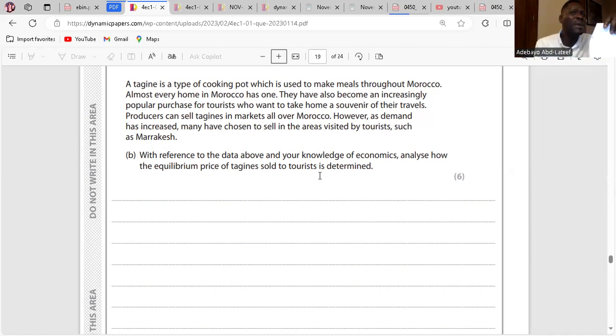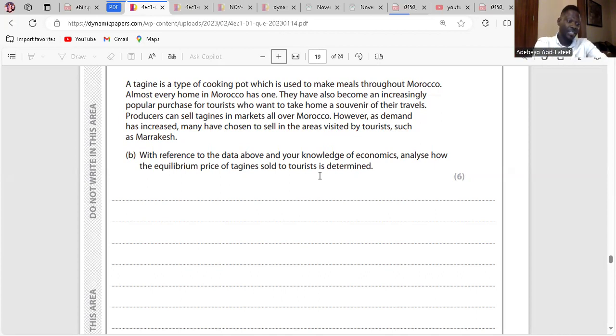This is the point of agreement between quantity demanded and quantity supplied in the market. Demand and supply must be there. Without that, you're not getting it. Clear? Yeah. So, the equilibrium price of tangents sold by tutorials can be determined through popularity.